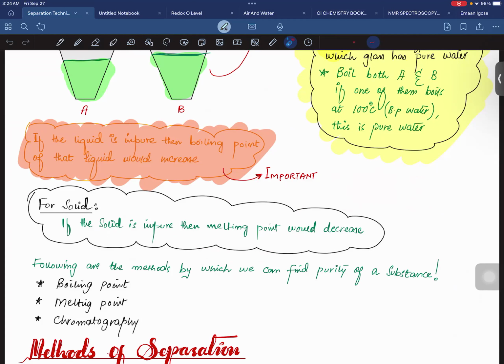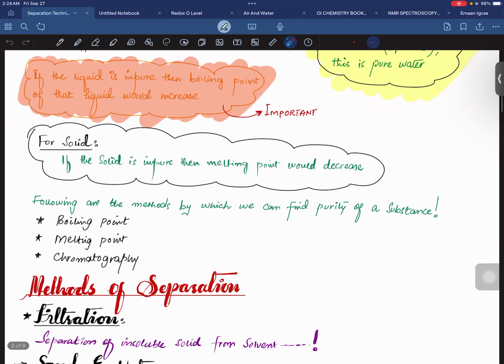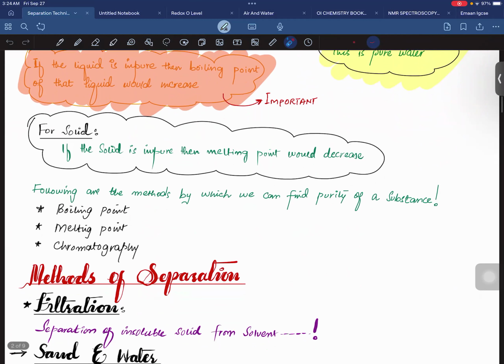So we have different methods to identify the purity of a substance: boiling point, melting point, and chromatography.